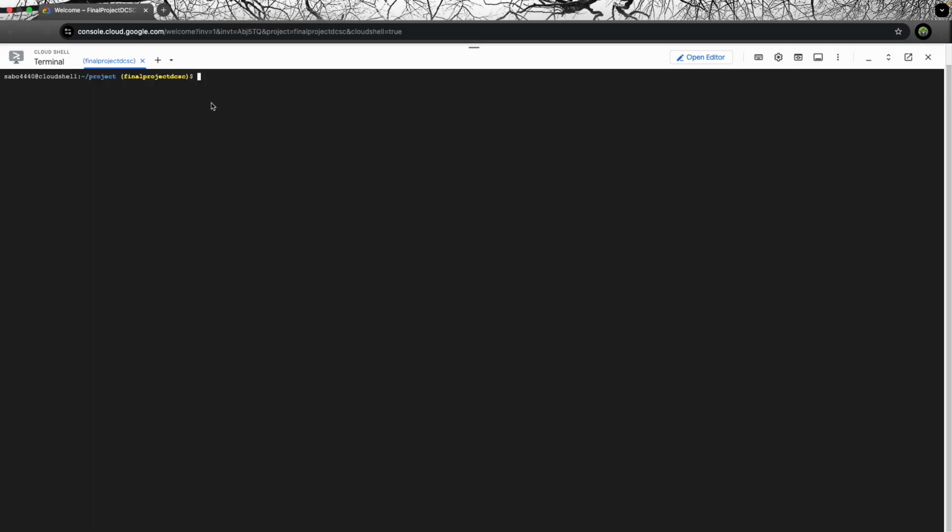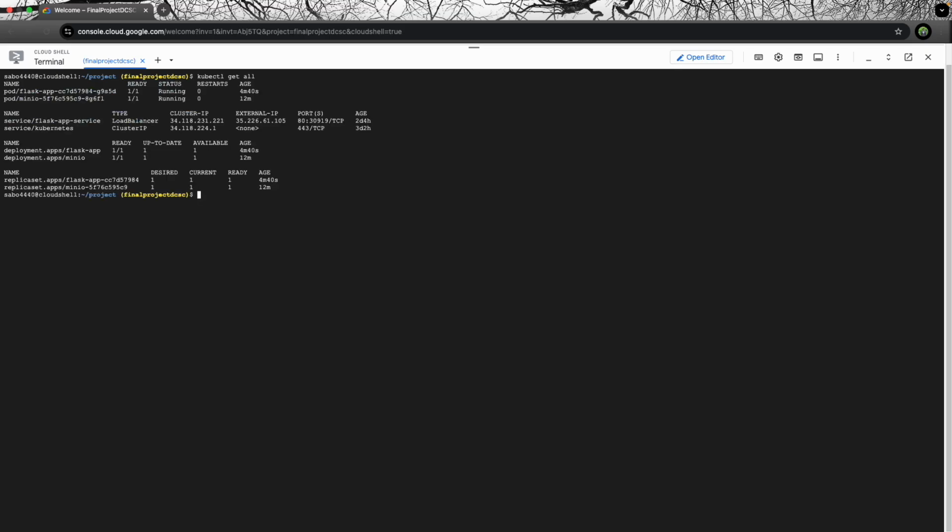Let's just see what services are running. kubectl get all. As you can see, we have a Flask app which is running, and a MinIO service, and we have a Flask app service, which is using a load balancer, and this is the external IP generated with which we are hosting the app.